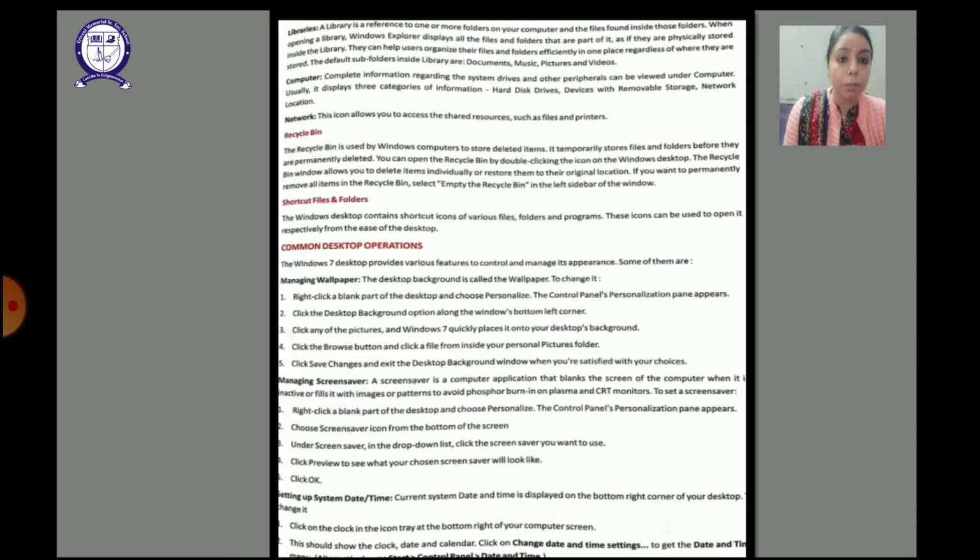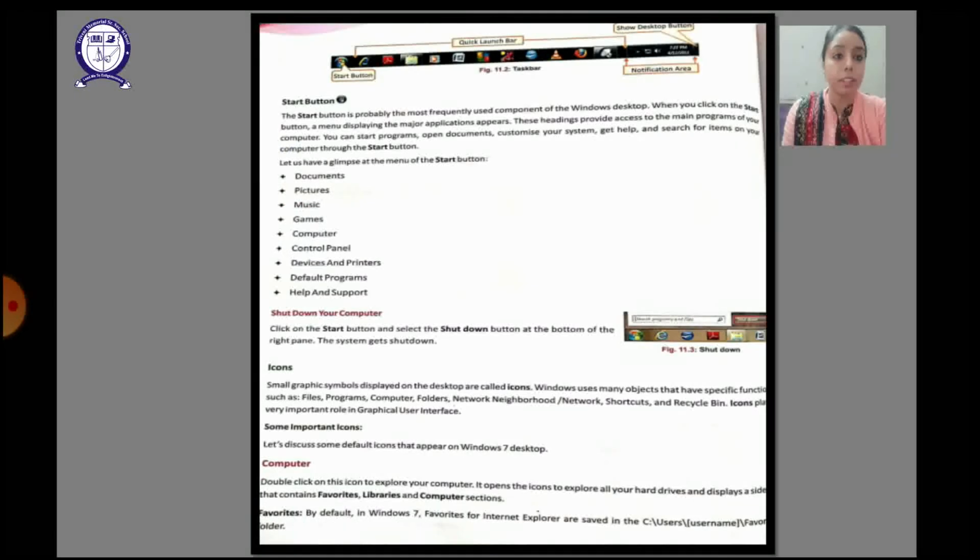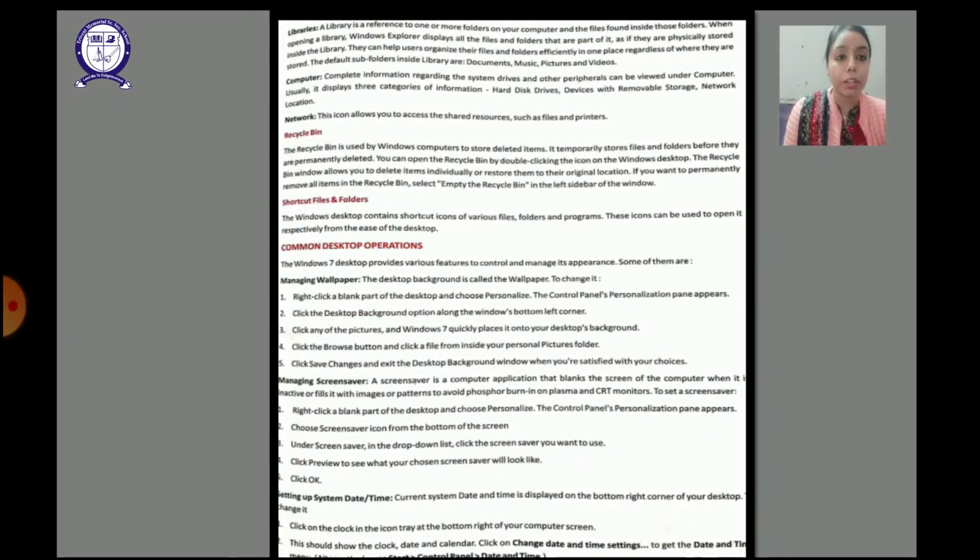First of all, the picture which you see, like here you see the yellow color picture, this drum, this is called the wallpaper. So you can change this also. Just right click on the blank part of the desktop, choose the personalize option and then click on the desktop background option. It will show you many of the desktop backgrounds. Choose any one. If you have it in your computer, take it from the pictures folder and then click on save changes and exit. It will be saved with your choice, right?